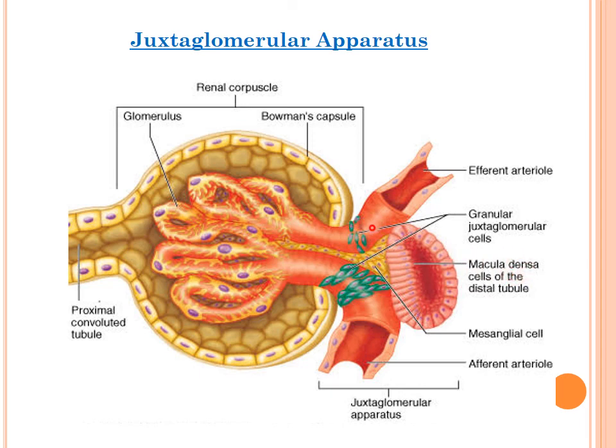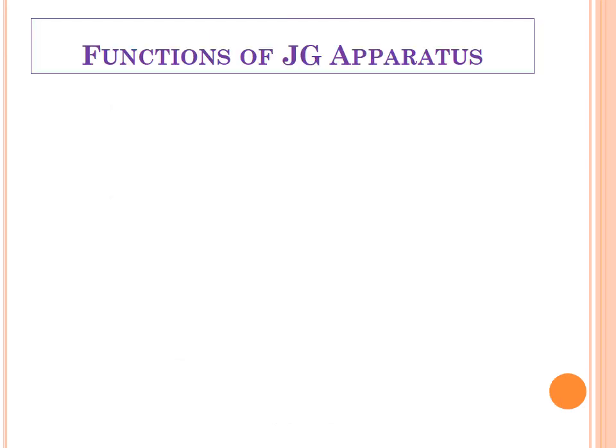While the modified cells of the afferent and the efferent arteriole are known as juxtaglomerular cells. And in between these two, the macula densa cells and granular cells, you can also see another type of cells that are known as the mesangial cells or the Lacis cells. So these three types of modified cells will combine to make a structure that is known as the juxtaglomerular apparatus.